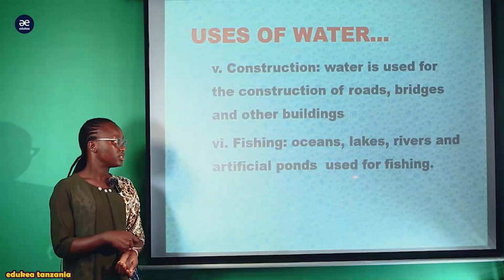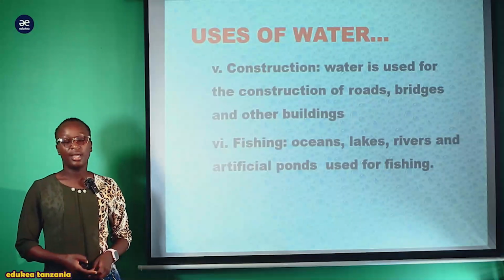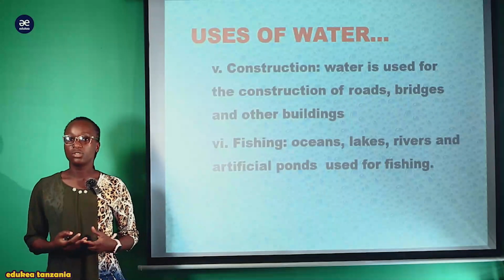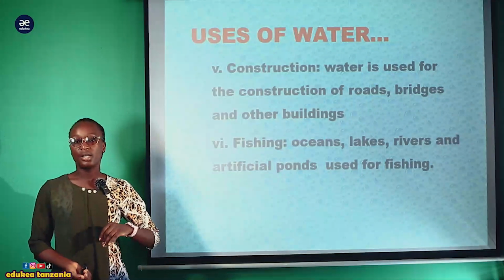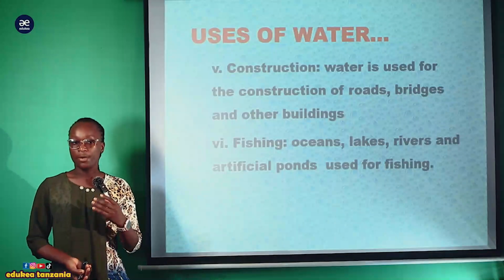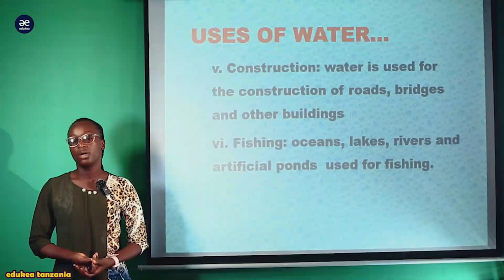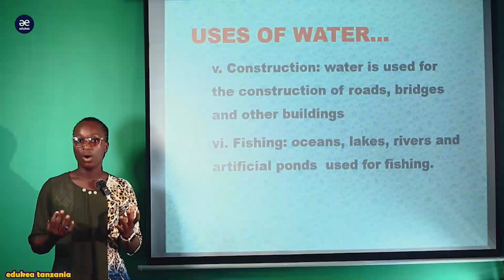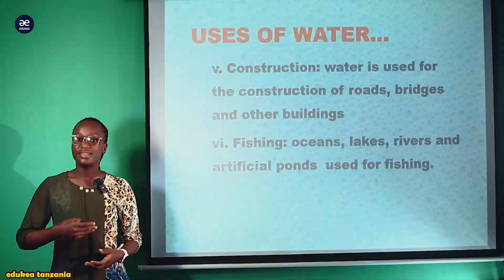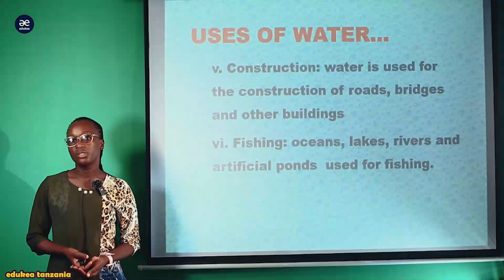Shughuli za kilimo zote. Hatuwezi kufanya shughuli za kilimo kama hatuna source of water. So ndio maana hata wale ambao wanafanya artificial, wanatengeneza mabwawa yao wenyewe ya kufugia samaki. They depend on water. So water is very essential in economic activities like fishing.